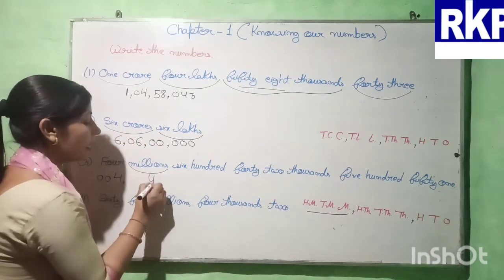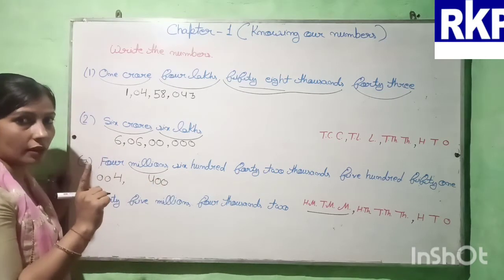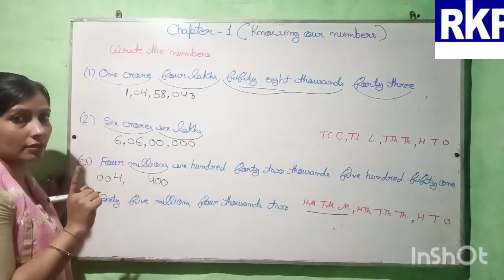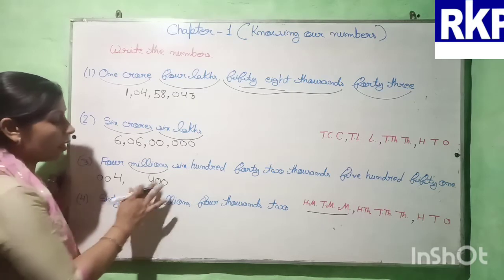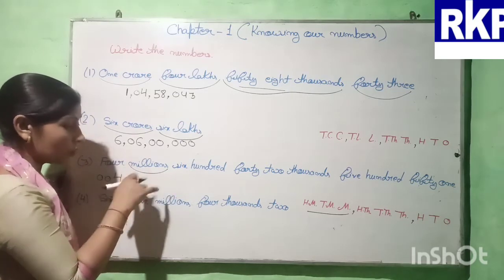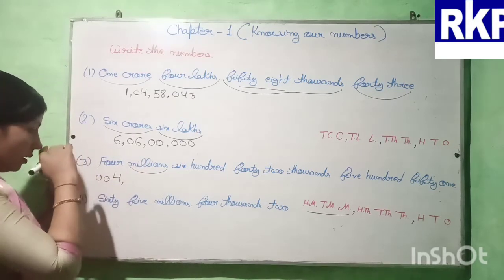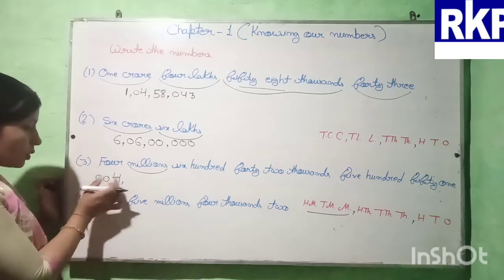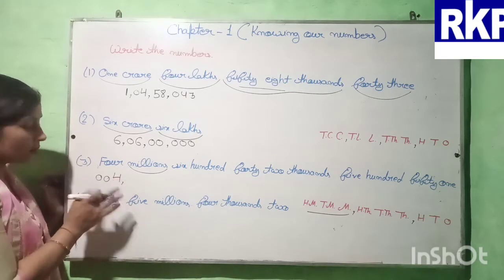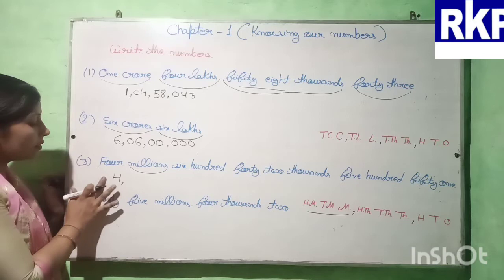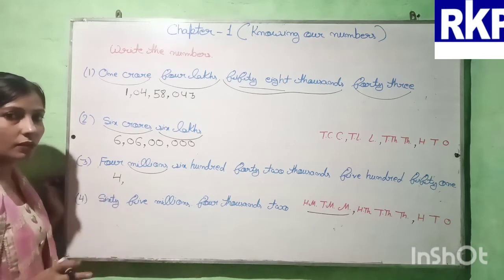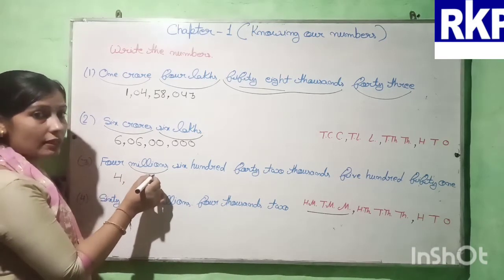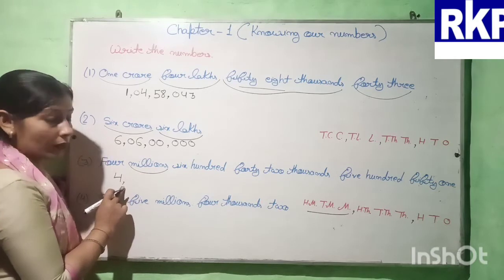If you write like this, then it will be wrong beta, because it's only 4 millions, not 400 millions. So you will not put the 0 after 4. We can put zeros before this 4, or as you wish. If you do not write these 0s, then also it will be correct. So 4 millions, then comma.